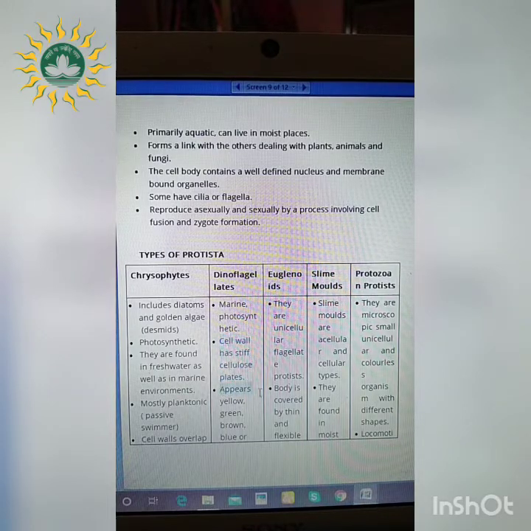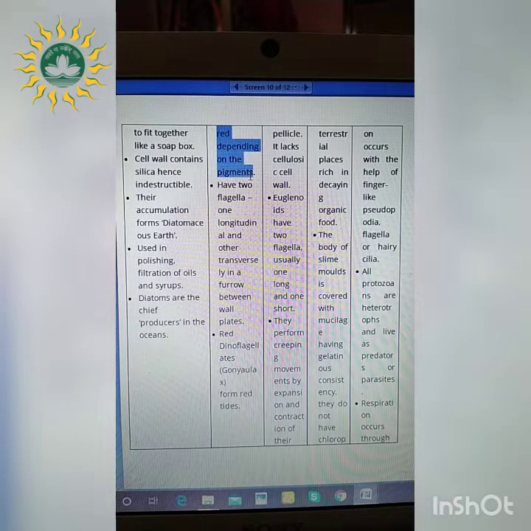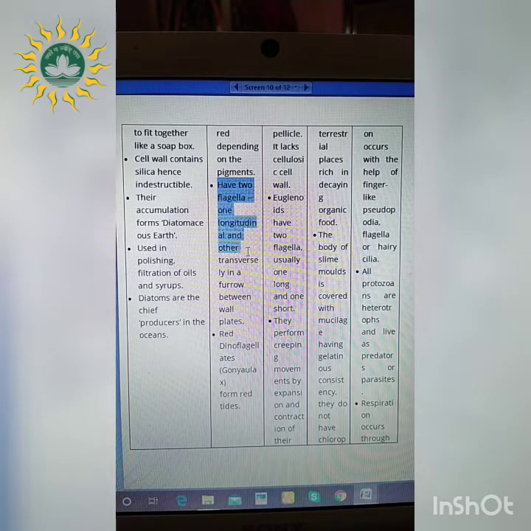They appear yellow, green, brown, blue or red depending on the pigment. Whatever the pigment is, the color is formed on the basis of that. Next, they have two flagella, one longitudinal and another transverse, in a furrow between the wall plates.